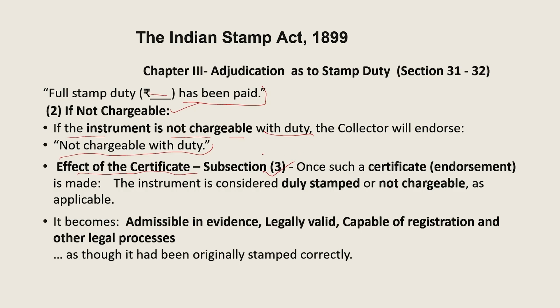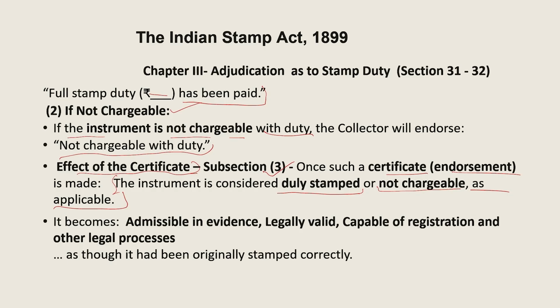Subsection 3 deals with this particular point: once such a certificate, or you can say the endorsement, is made, the instrument is considered duly stamped. We discussed this definition, what is duly stamped. So once the certificate or endorsement is made, the instrument is considered duly stamped or not chargeable, as applicable, and that will be mentioned on the certificate issued by the collector.